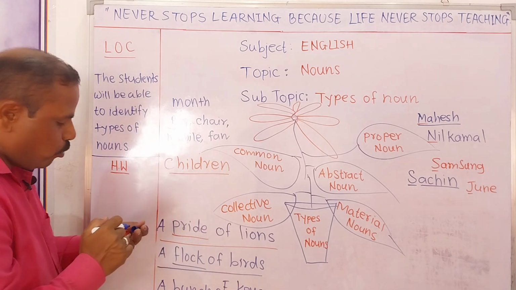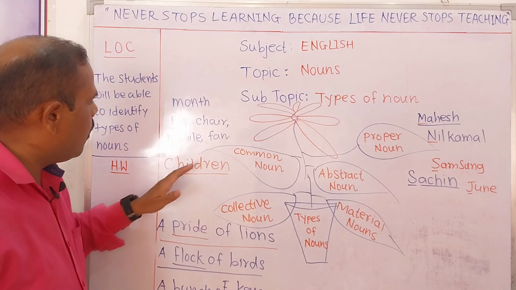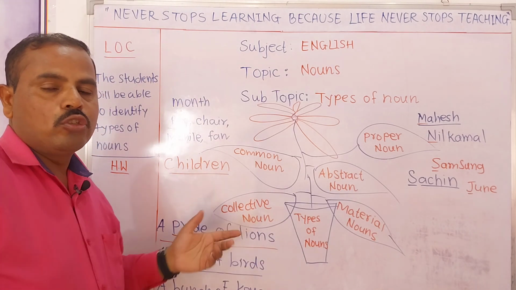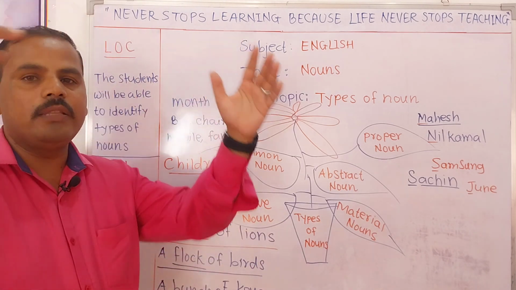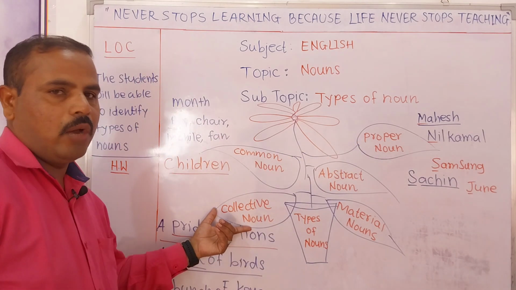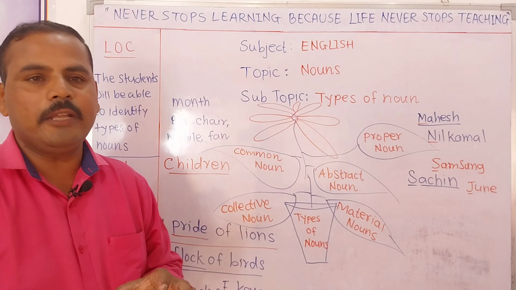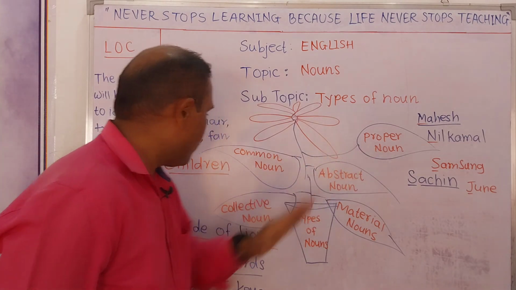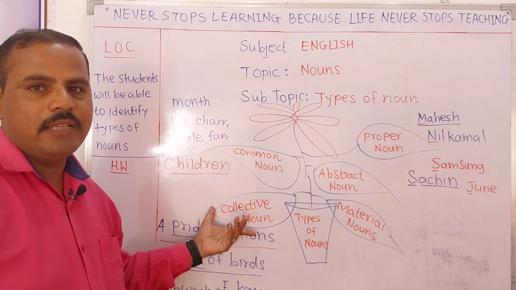So in today's part we have covered and understood common noun, proper noun and collective noun. What is the difference among these three types of noun? I hope you are getting it and your concept is clear about common noun, proper noun and collective noun. Yes?